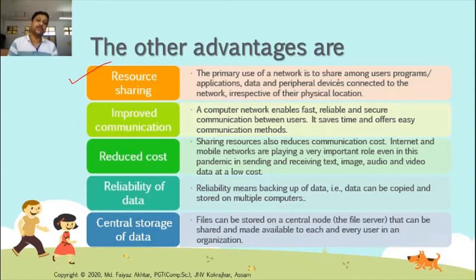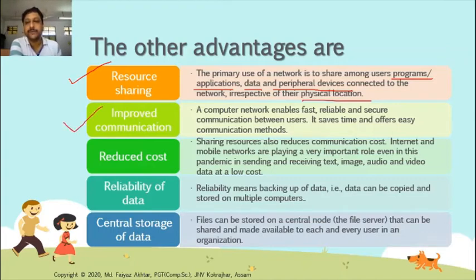Only for this purpose is a computer network very helpful. What can we share? We can share programs, applications, data, peripheral devices connected to the network, irrespective of the physical location. Wherever it is connected, it can be used by any person, any device.